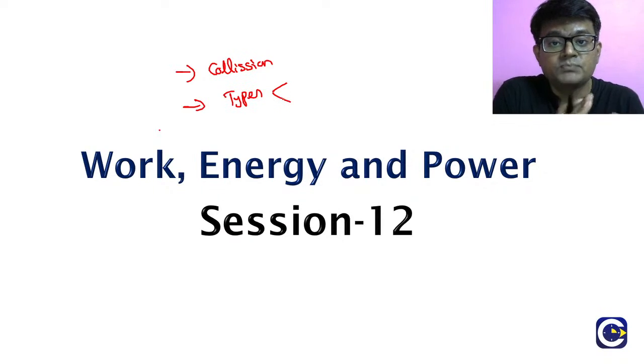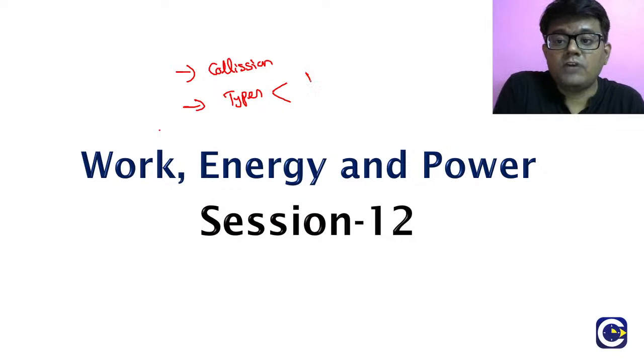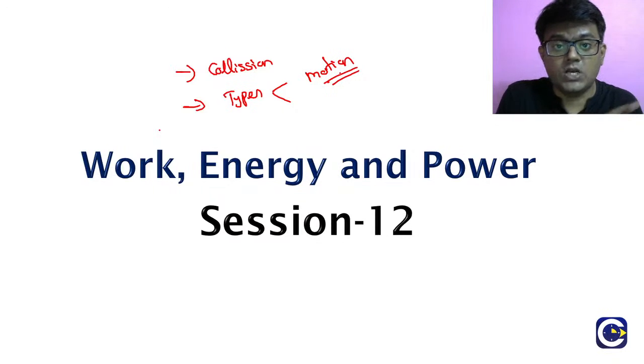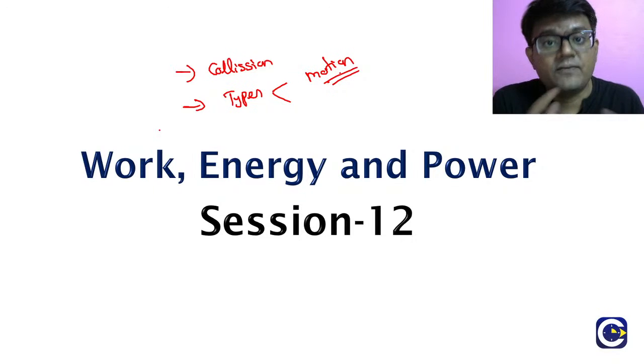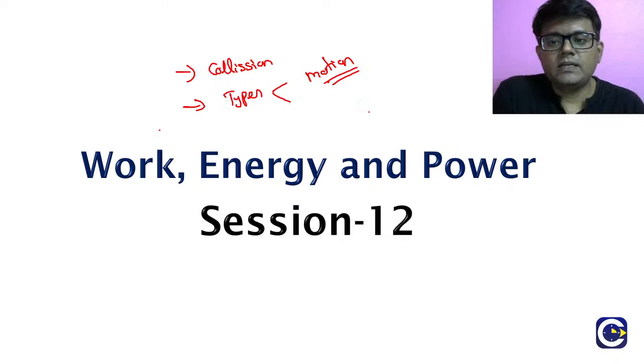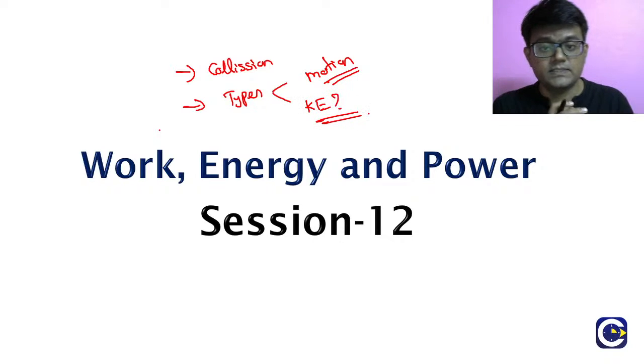One is based on the motion of particles or the objects. If the motion of objects or particles involved in the collision is along a straight line during the collision as well as after the collision, then we will call such a collision as what? Head on or one dimension. If they are moving in different directions, we will call it as what? Oblique collision.